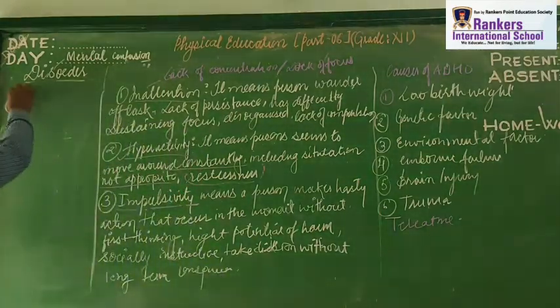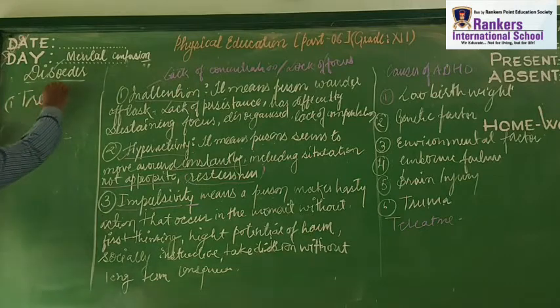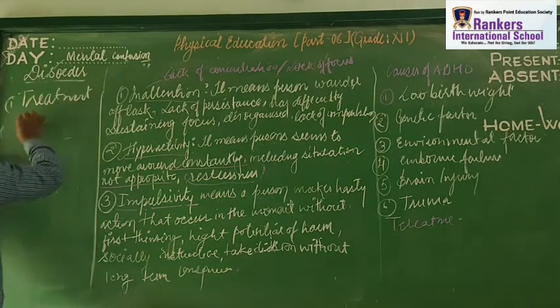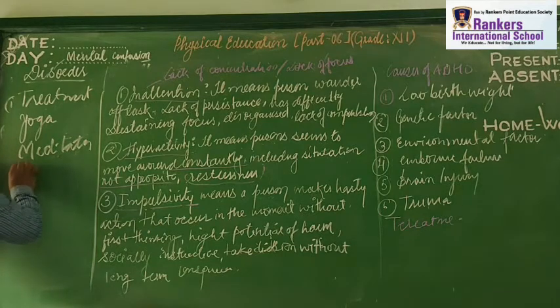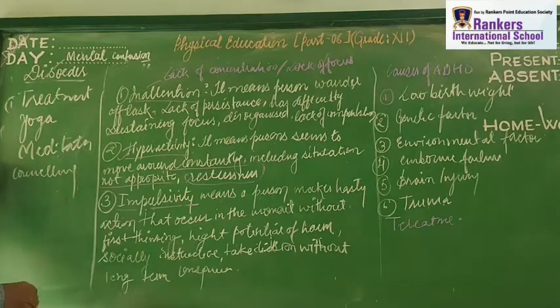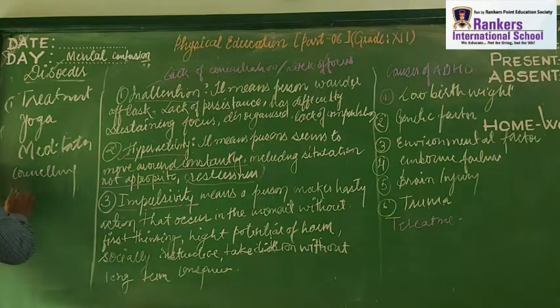So for treatment: yoga, meditation, right? After meditation, what can you go for? You can go for counseling. The next thing after counseling is medication.